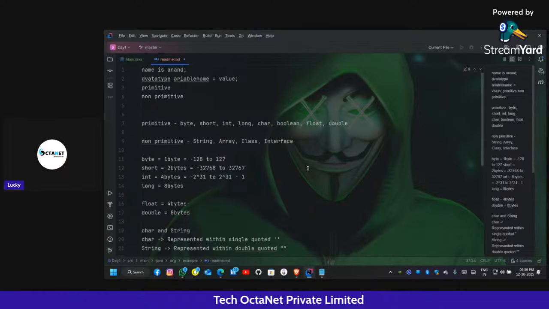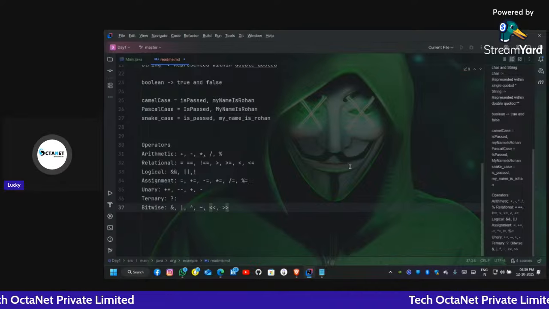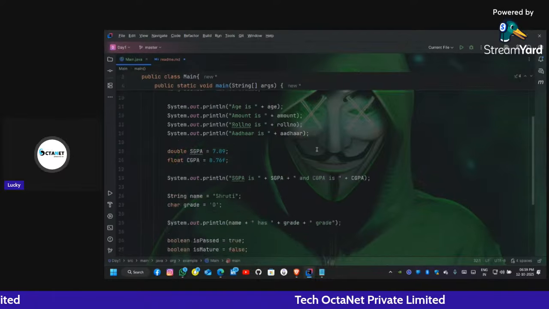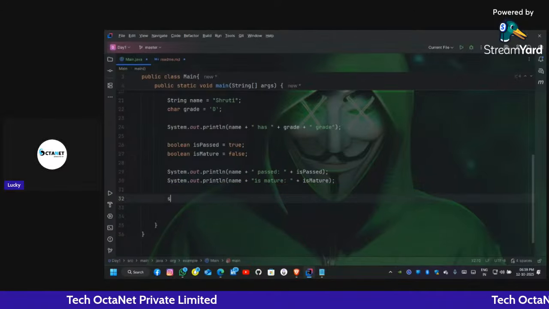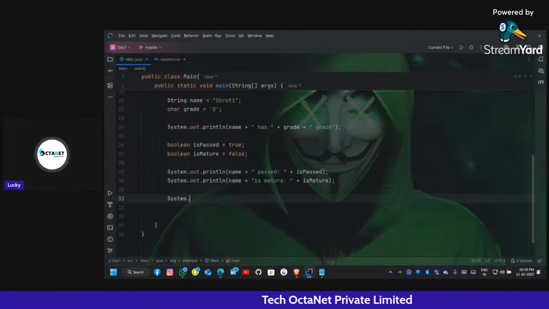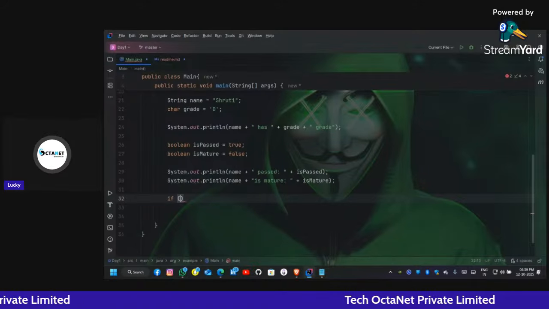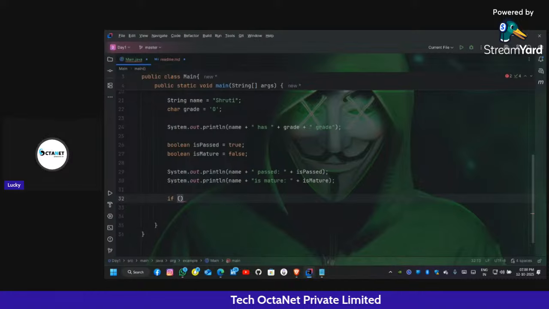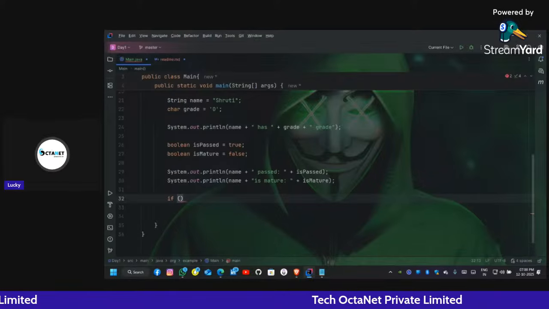Okay. The instanceof operator is a keyword that tells us the type of an object. Let me just show you. Okay, let's just type s out. Okay, no, not like this. Let's use the if else condition. What is the if else condition? I will teach you tomorrow. Sagar Maurya asked us about the use of the instanceof operator. Let me tell you. The instanceof operator gives us a boolean value.